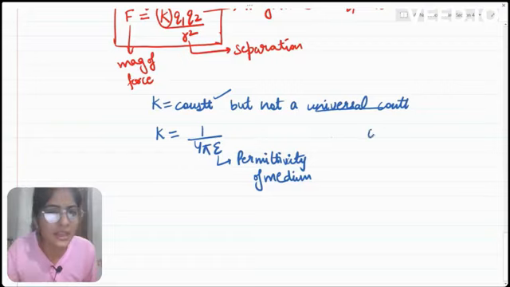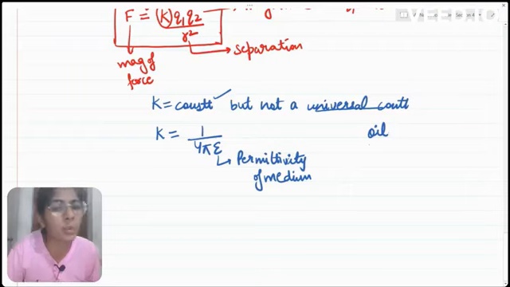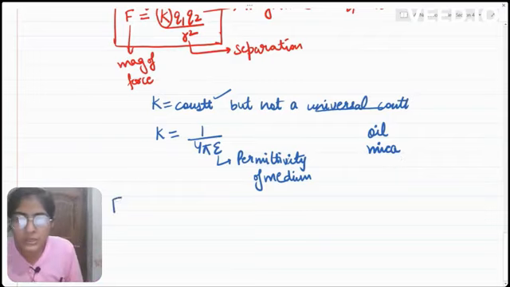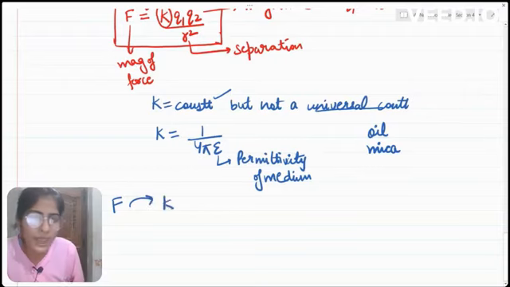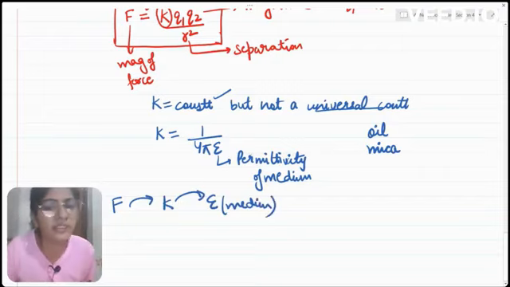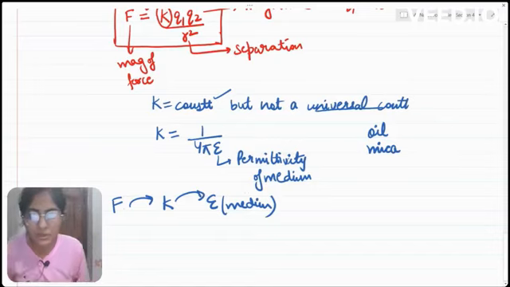This means if we are observing the value of K in oil, we will be getting a different value. If we are observing the value of K in mica, the value of K will be different. So the value of this constant K changes as we change the medium. Here we can notice that force depends upon K and K depends upon epsilon. Epsilon is basically a property of medium. Here epsilon is permittivity. We will be talking about this in a later part. So force depends upon K and K depends upon medium.